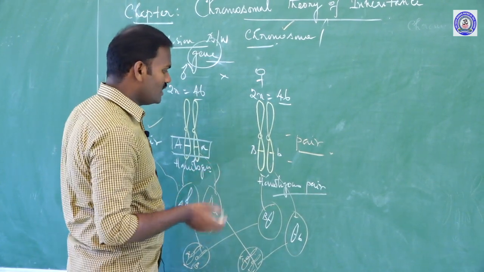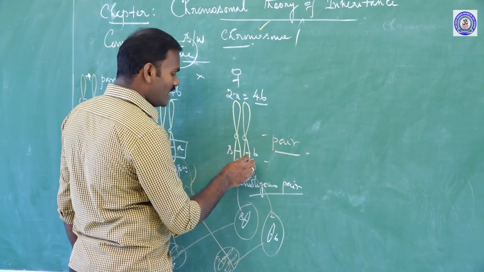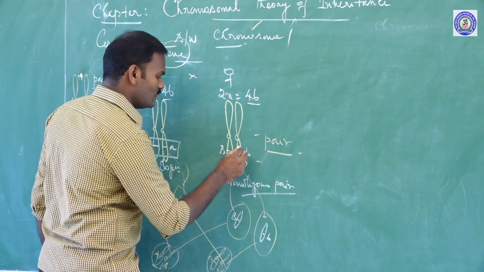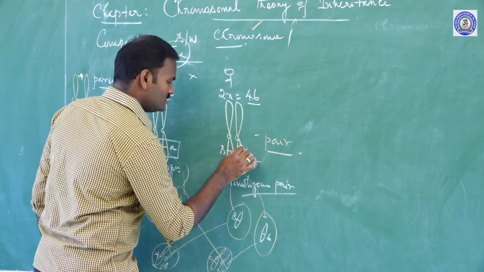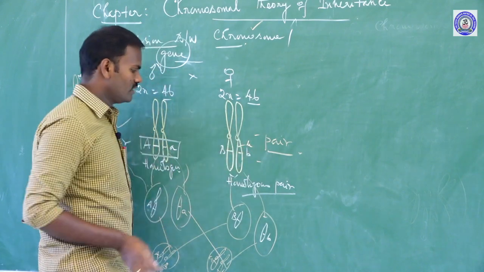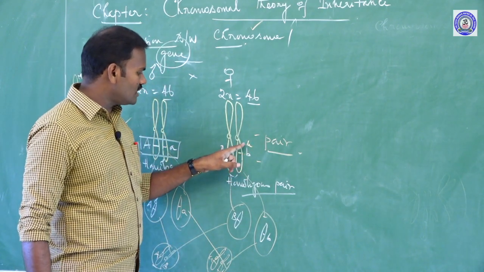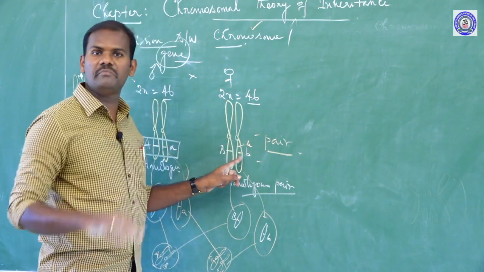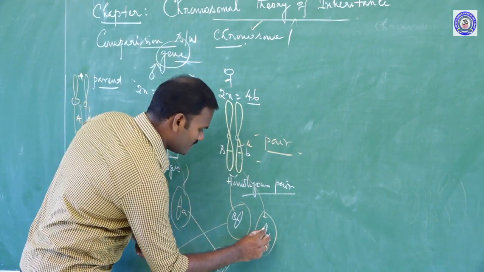But there is an exception: genes which are located on the same chromosome. If more than two genes are located on the same chromosome, for example another gene H, these genes will not assort independently.